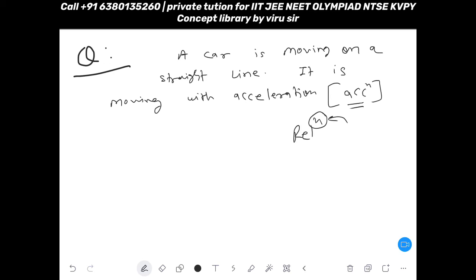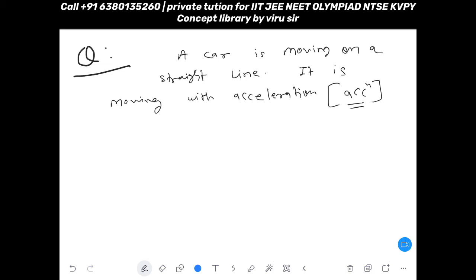For equation, they will write "eq" with a power n, and they will understand, okay, equation. This kind of practice is going on everywhere.